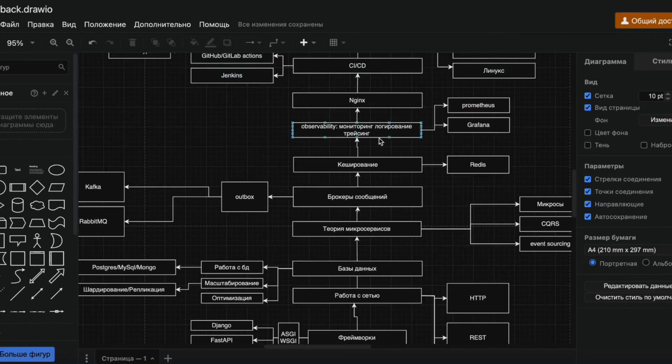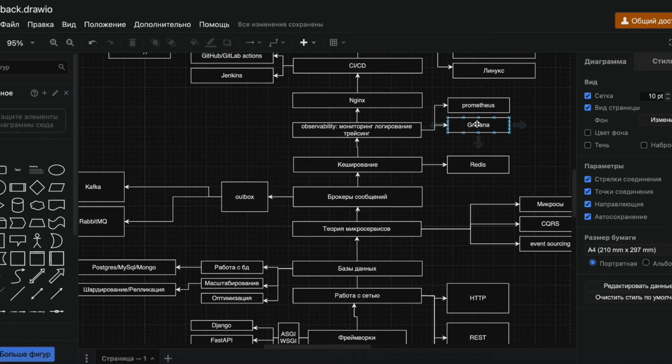Next is observability, monitoring, logging, tracing. Logging is a big topic. There are different libraries for tracing. There are also various libraries for that. But for monitoring, we mainly have 2 tools, Prometheus and Grafana. Prometheus is used to collect our data. Basically, we attach some kind of handler to our backend service, which allows us to simply extract data from it. We just pull it, take the data, fetch it, and move on.